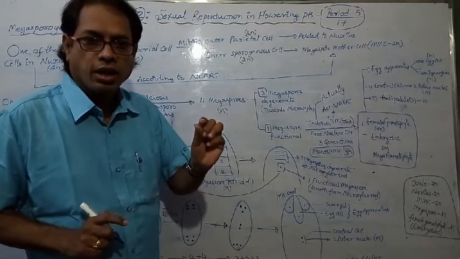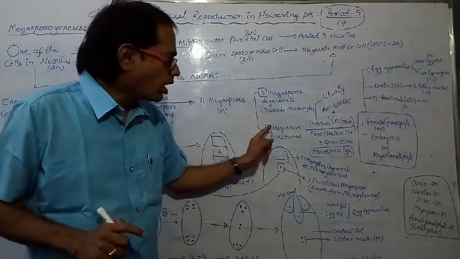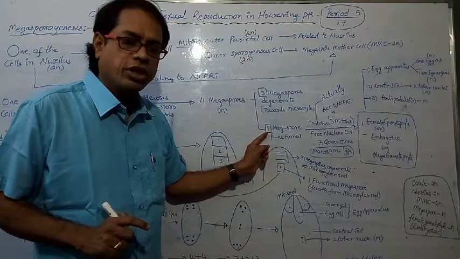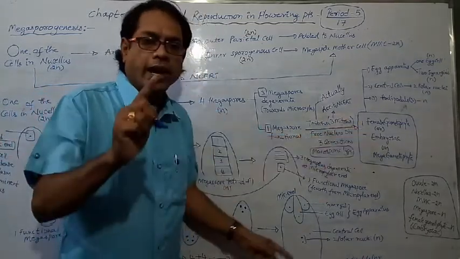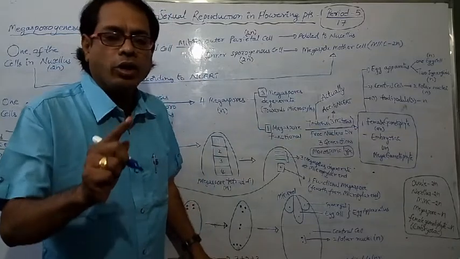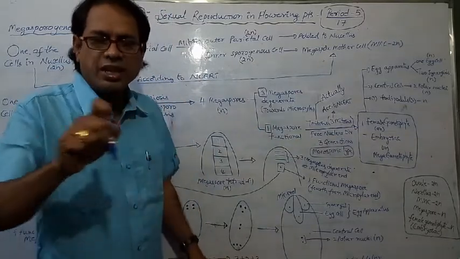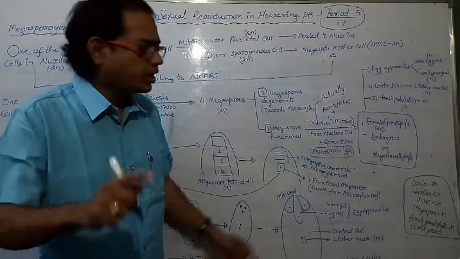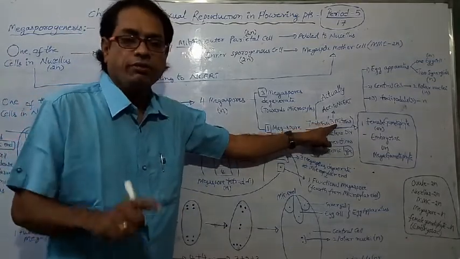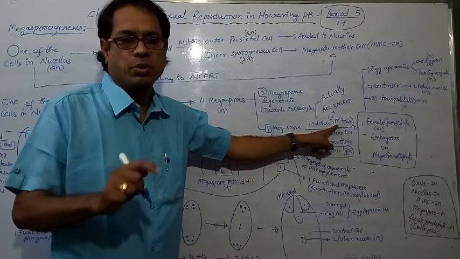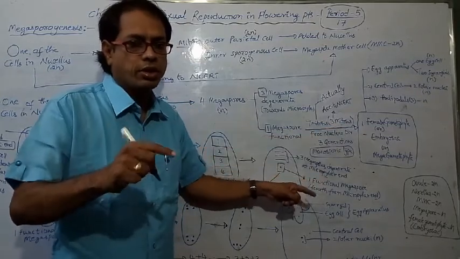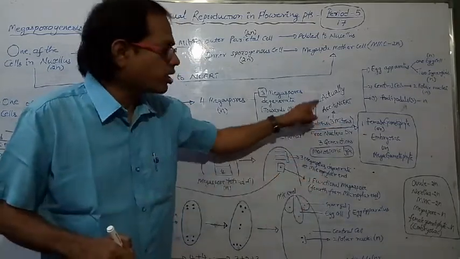Once again, I am recalling. One functional megaspore later develops into the female gametophyte by undergoing how many mitosis? If it is a sentence, you have to write 3 mitosis, as per our NCERT syllabus. But in numericals, we have to take 7 mitosis.